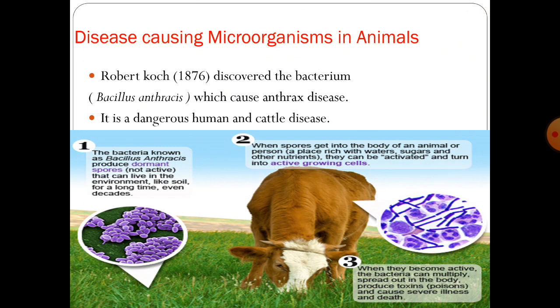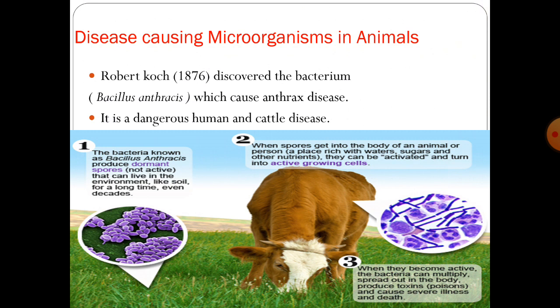Now, disease causing microorganisms in animals. Robert Koch in 1876 discovered the bacterium Bacillus anthracis, which causes anthrax disease. It is a dangerous human and cattle disease. Now, how does this disease spread? The bacterium known as Bacillus anthracis produces dormant spores, not active, that can live in the environment like soil for a long time, even for decades.